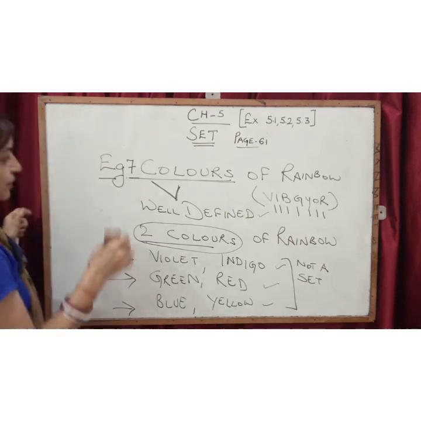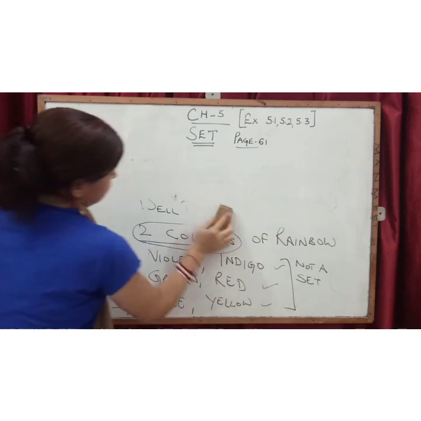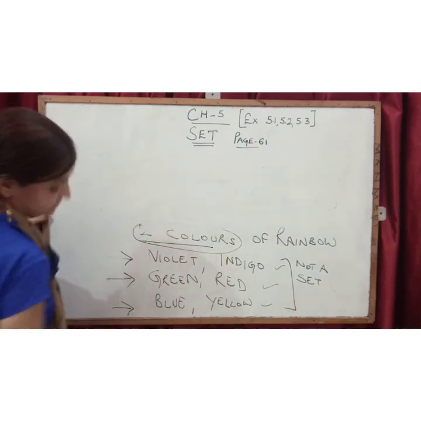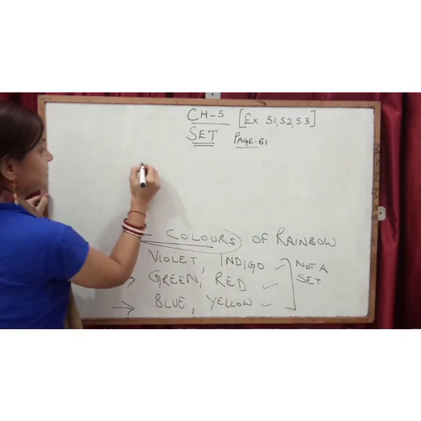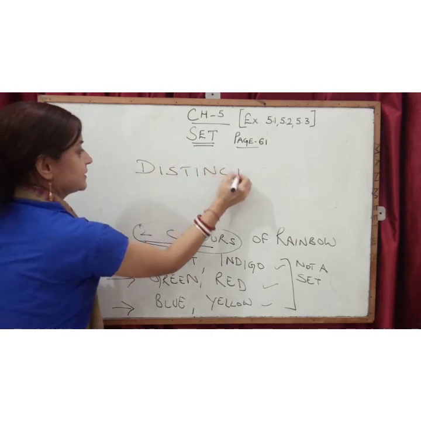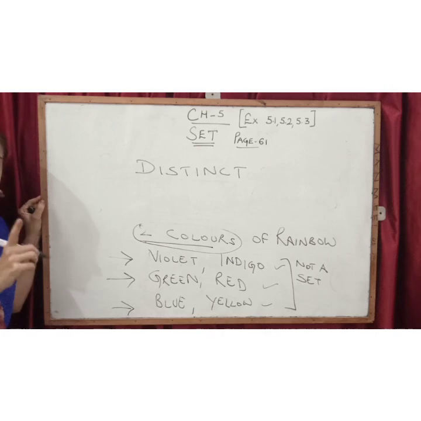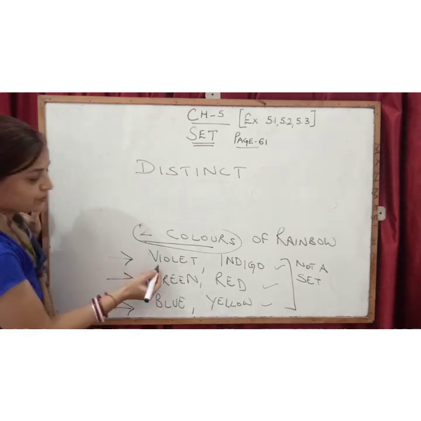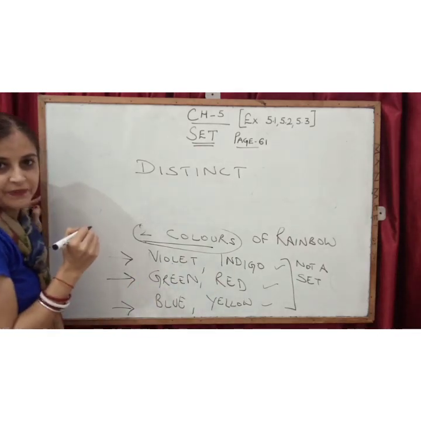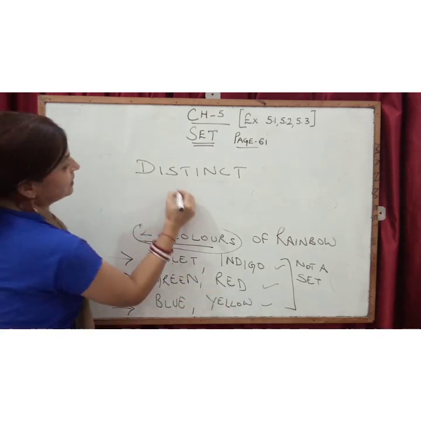Now the second point which I have taken in the definition is distinct. Distinct means that nothing should be repeated. It should be given only once, listed once. I will not say violet and violet, I will not say red and red. So that should not be repeated.